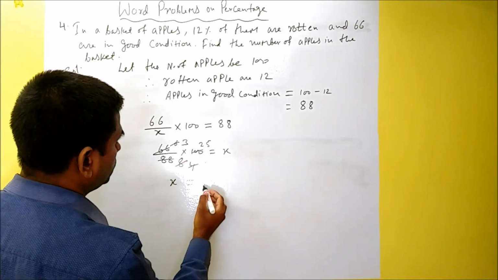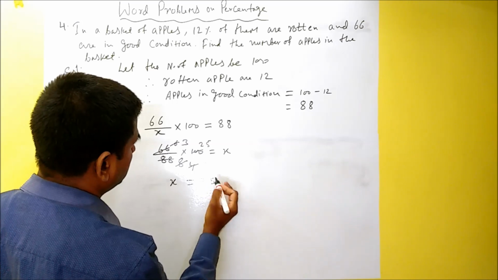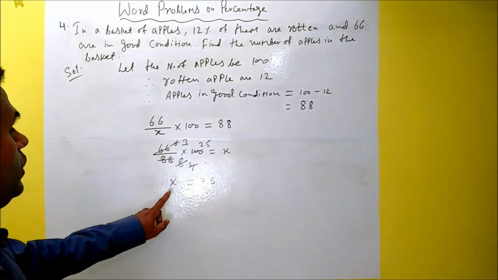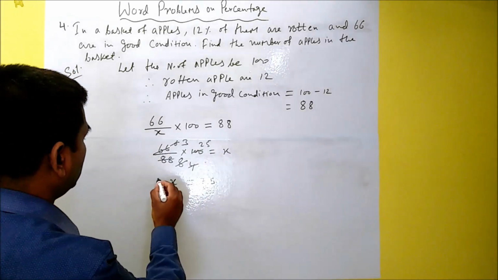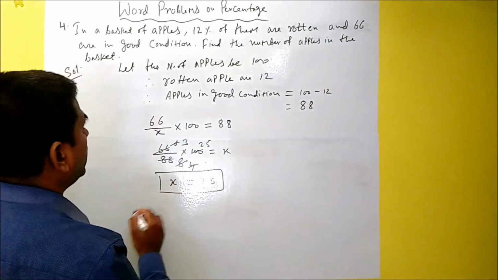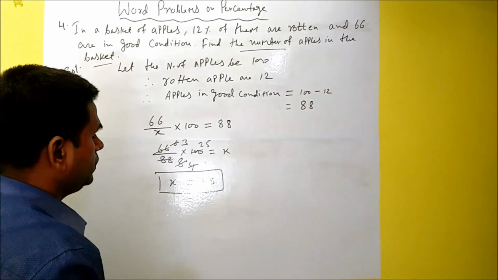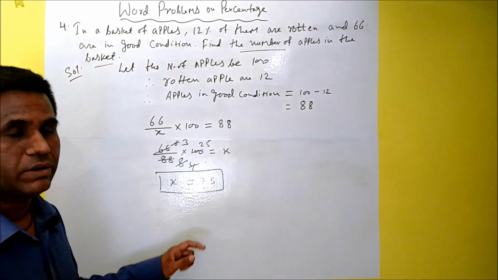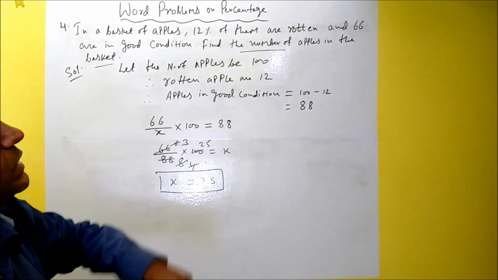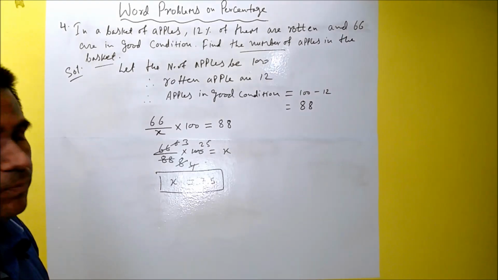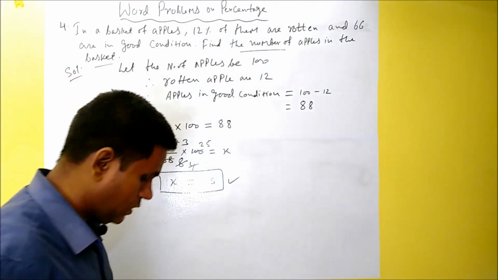So 25 into 3 is 75. So the value of x is 75, and x is the total number of apples in the basket. Okay, so total number of apples is 75, out of which 66 is in good condition. Fine. So we have solved this problem also.